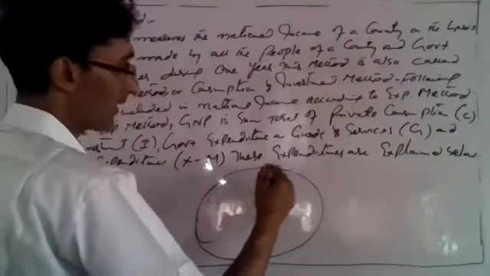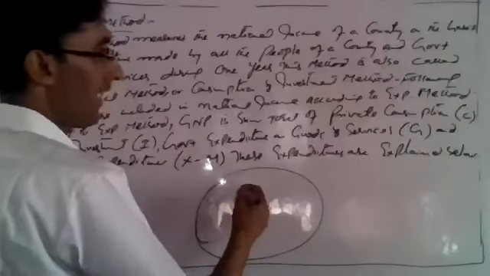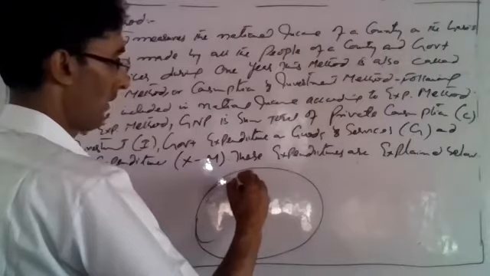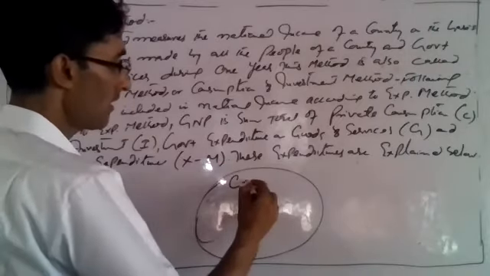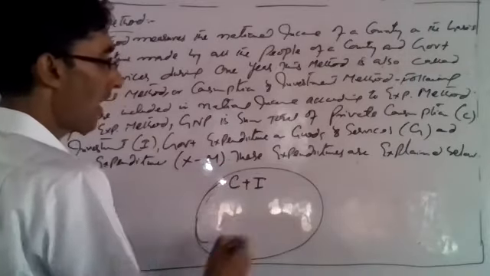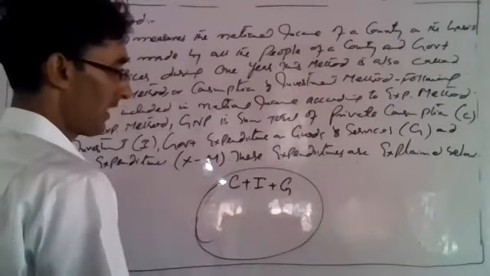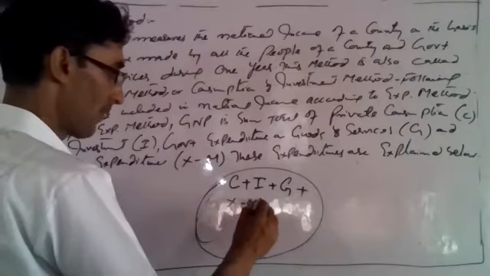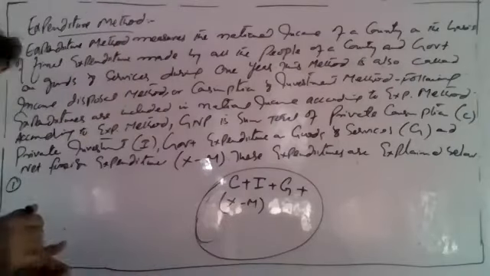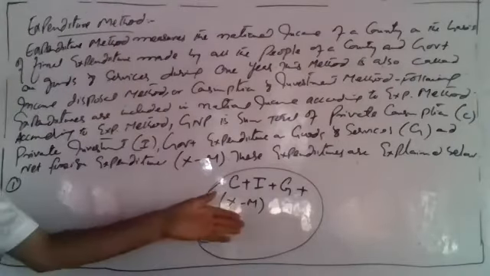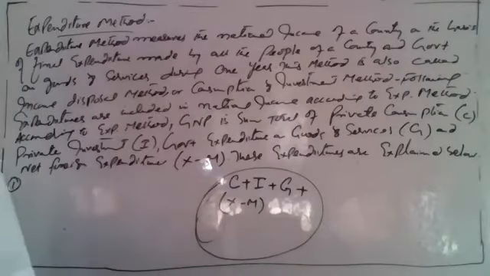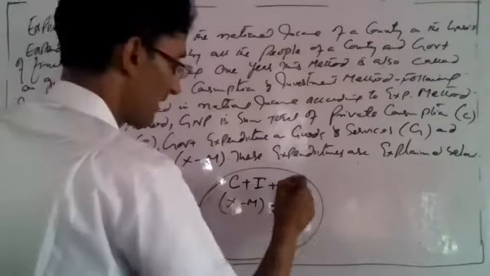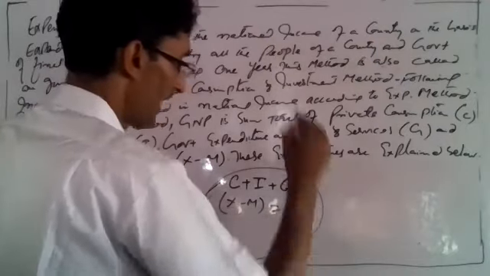The private sector makes 2 types of expenditures: expenditure on consumption goods and expenditure on capital goods, which we call private consumption, C, and private investment, I. We have government purchase, this is government expenditure, and foreign expenditure, that is X minus M. What we sell to foreigners minus what we buy from foreigners. This is exports and this is imports. This all becomes the national income or GNP.